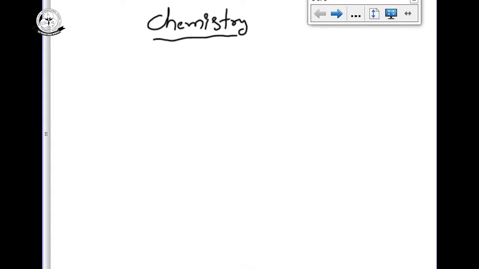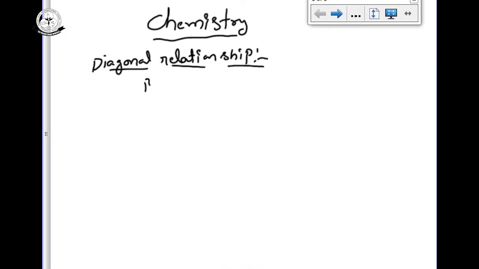So group 13 elements, the first element is boron. Boron can show some specific properties that we can say is anomalous behavior. So before going to the anomalous behavior, boron can show the diagonal relationship. Boron can show the diagonal relationship with silicon.